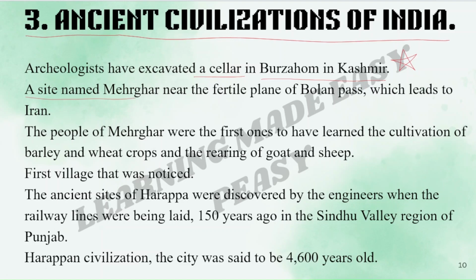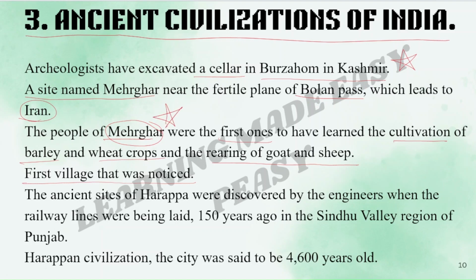Then, a site named Mehergarh near the fertile plain of Bolan Pass, which leads to Iran. This is also important. The people of Mehergarh were the first ones to have learned the cultivation of barley and wheat crops and the rearing of goats and sheep. The first village that was noticed was Mehergarh.